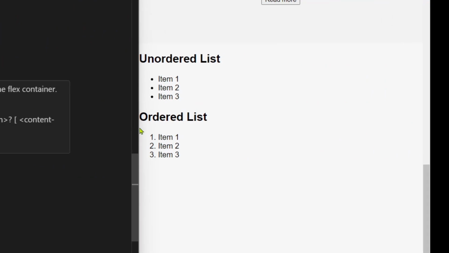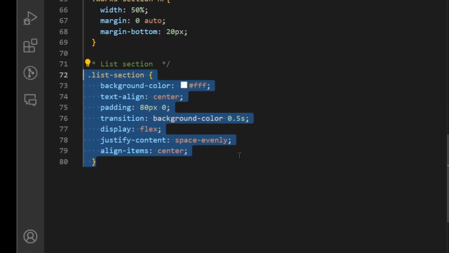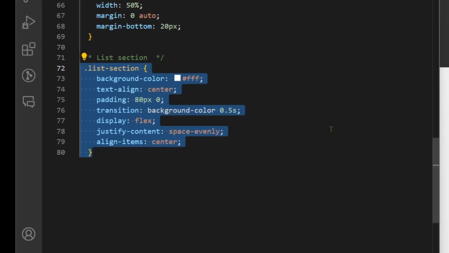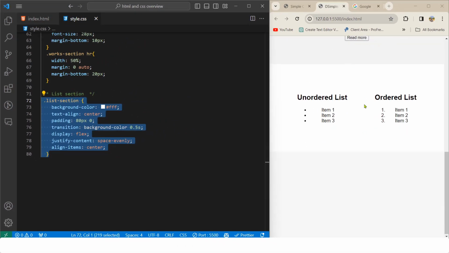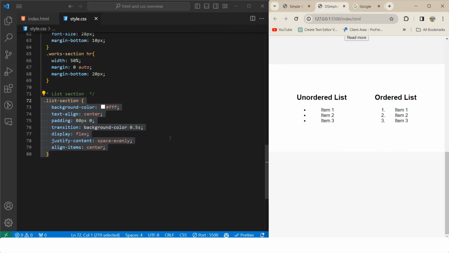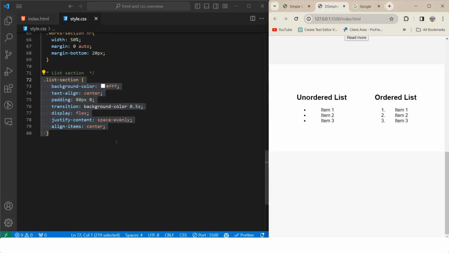Display flex, so that this will take the horizontal space instead of vertically. And justify content space evenly, this will give both sections even space. If I click on save, you can see that both sections took even space, and even if I make it full display, it is still taking the same space, 50% to 50%. So for that, justify content space evenly, and align items center will align it to the center vertically. These are actually flexbox, all about flexbox.